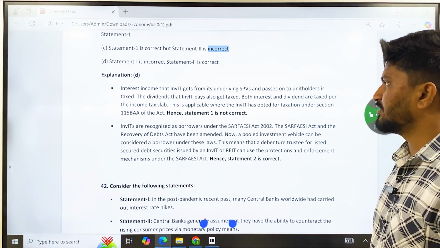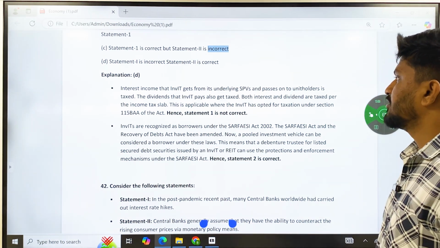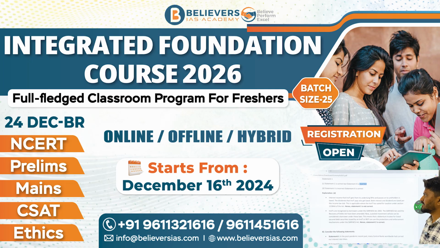The dividends that the InvIT pays also get taxed. Both interest and dividends are taxed under the income tax law. Okay, so in India, whatever you gain, it will be taxed. This is applicable where the InvIT has opted for taxation under section 115BAA of the Act. So statement 1 is not correct.